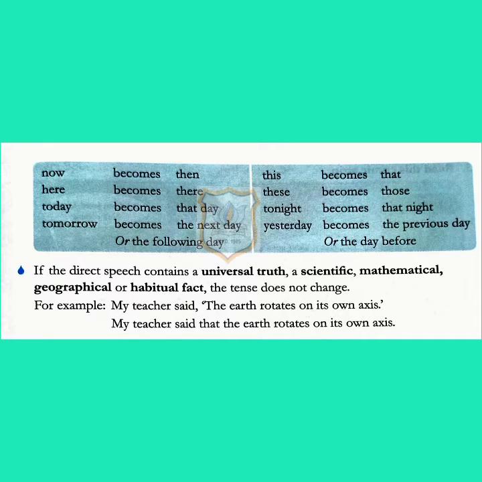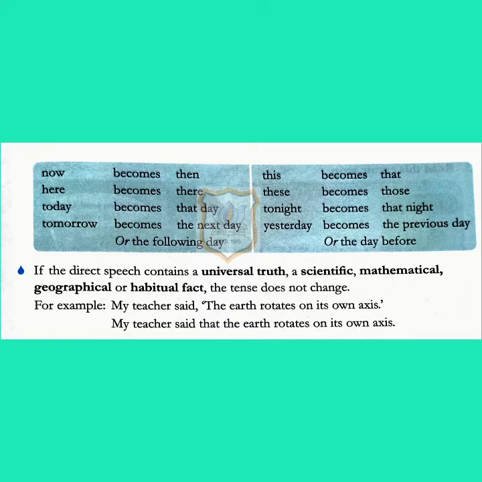So children, here a table is given in which you can see how the words are changed according to the sentences. So now will become then, here will become there, today becomes that day, tomorrow becomes the next day, or you can say the following day. This becomes that, these becomes those, tonight becomes that night, yesterday can be written as the previous day or the day before. So these are the words which are to be changed while you are using them in direct or indirect speech.